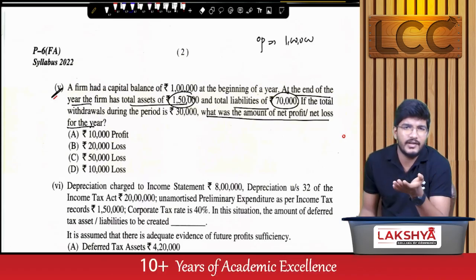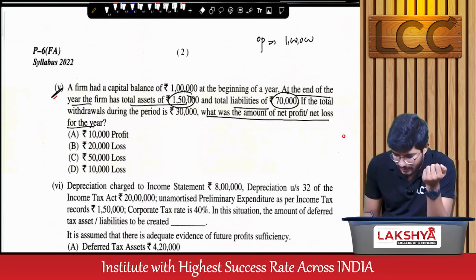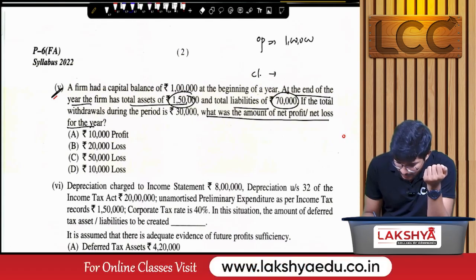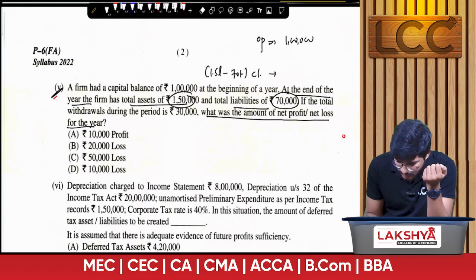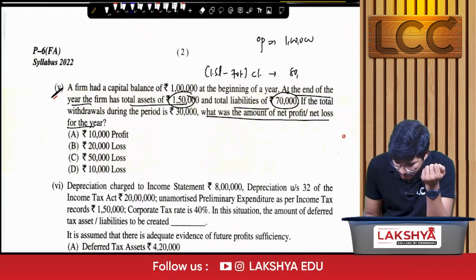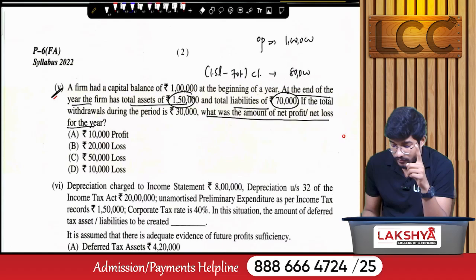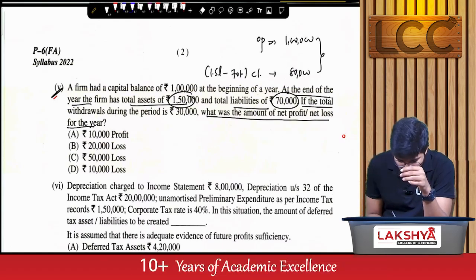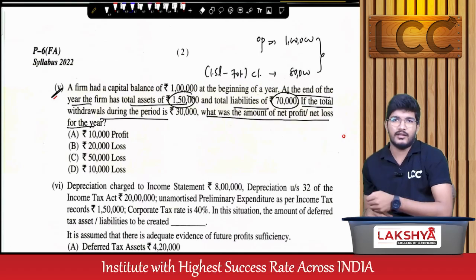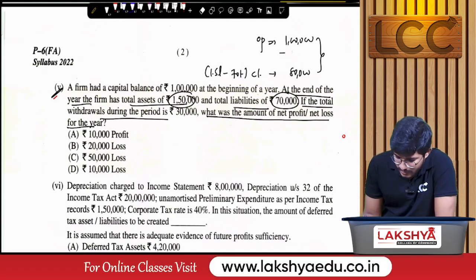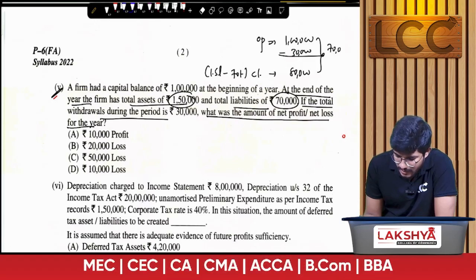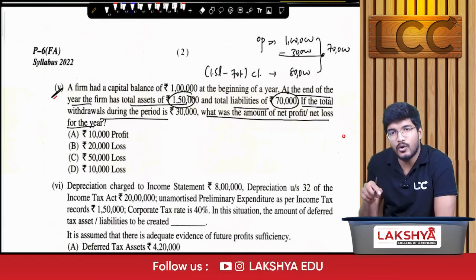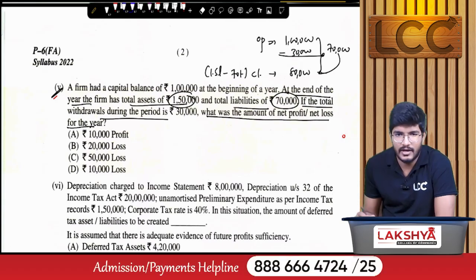Now, total assets minus liabilities will anyhow give capital, right? So the closing capital is 1.5 lakh minus 70,000, which comes to 80,000. Now, before comparing 1 lakh and 80,000, there is one more adjustment. If the total withdrawals during the period are 30,000, that means the drawings have to be deducted from the opening capital. Then you will get an adjusted opening capital of 70,000. Now you have to compare this 70,000 with 80,000.